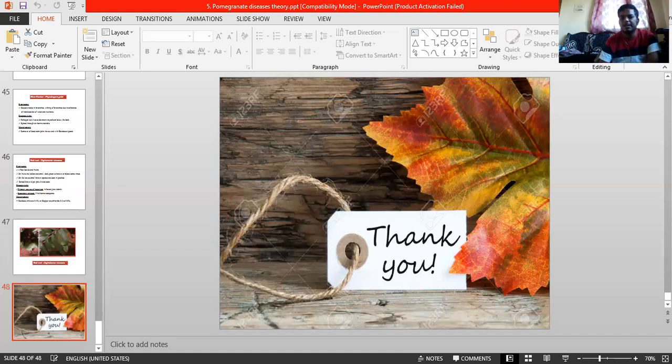Management is to control the guava rust based on the use of fungicides. There is a much better specific fungicide, hexaconazole. Whatever the triazole groups are there, those are the best ones.